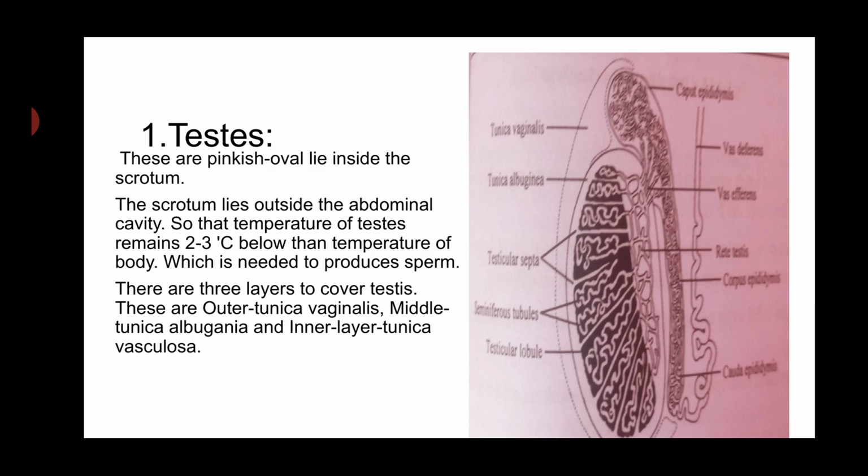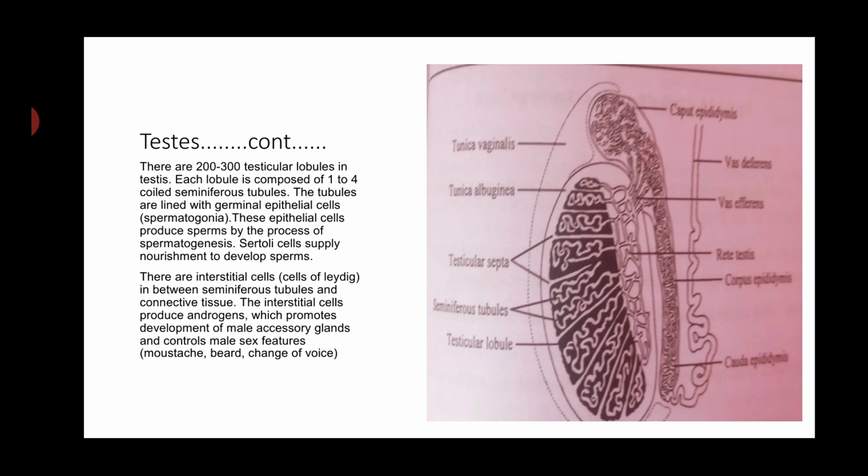There are 3 layers to cover testes. These are outer tunica vaginalis, medial tunica albuginea, and inner layer tunica vasculosa. There are 200 to 300 testicular lobules in testes. Each lobule is composed of 1 to 4 coiled seminiferous tubules.